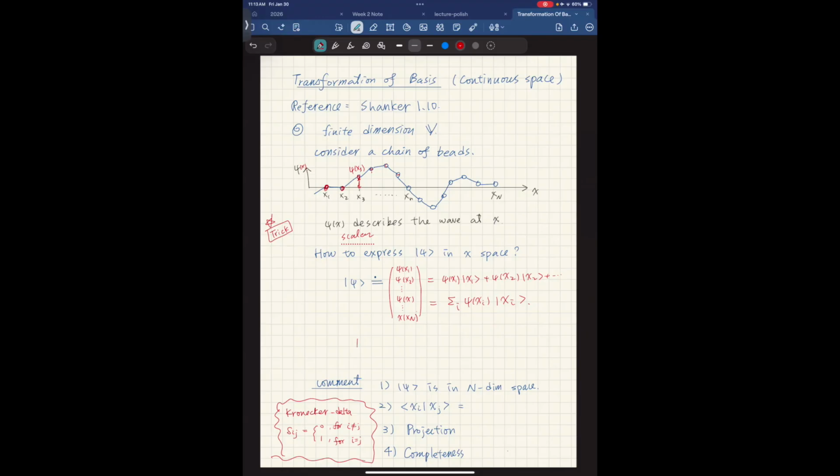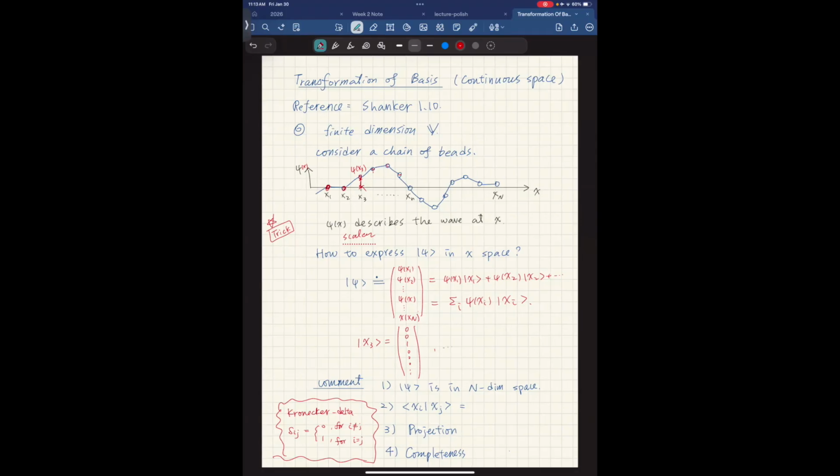In case someone is interested in what x1, x2, x3 are specifically, for example, what is x3? x3 is just 0, 0, 1, 0, 0, 0. It just means the coordinate at the third point, and so on and so forth. So this is really in the n-dimensional space, not just one dimension. And you can imagine that every vector, every coordinate we're choosing, must be orthogonal. Orthogonal meaning they are perpendicular.